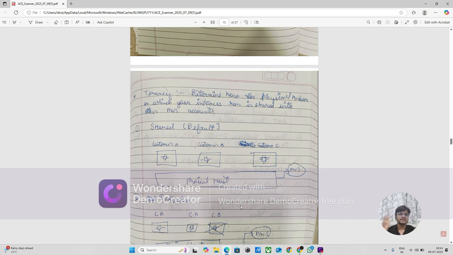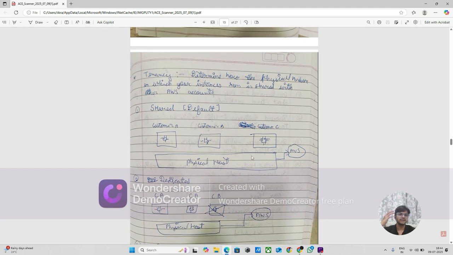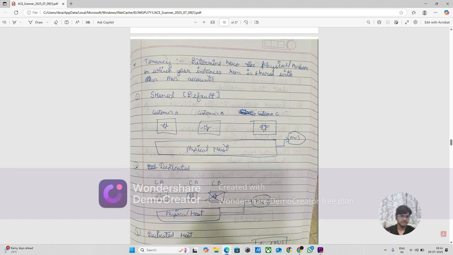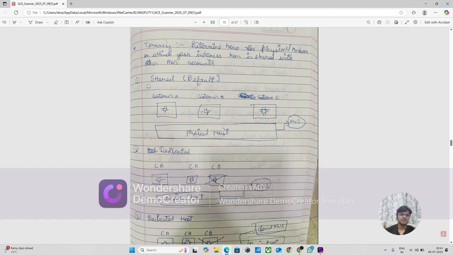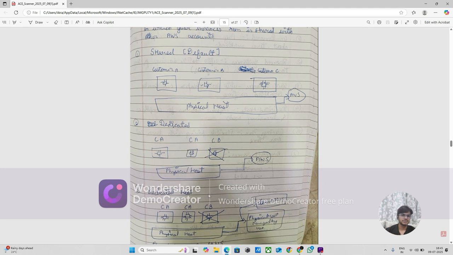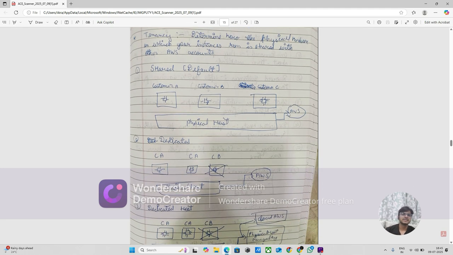Tenancy is nothing but determining how the physical hardware on which your instances run is shared with other accounts. There are three types: default is shared, dedicated instance, and dedicated host. What is shared? In shared, this is your physical host, like your server, and in that there are company A, company B, company C sharing the same physical host, and it is managed by AWS.